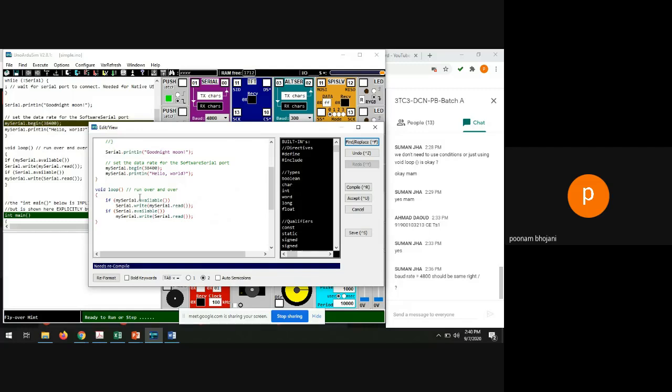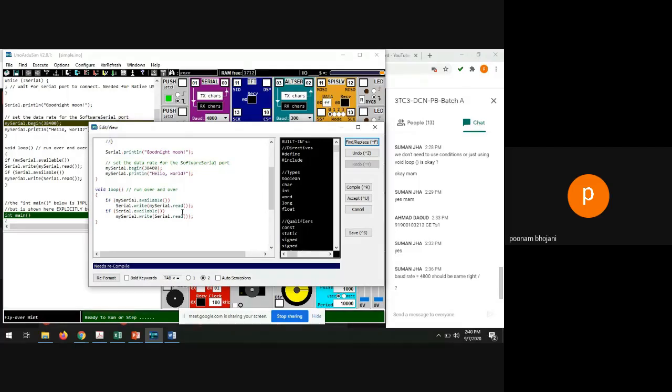What they are saying is, write into the serial port whatever you are reading into the mySerial port. I repeat, write into the serial port whatever you are reading into the mySerial port. And the opposite thing I also want to do: if the serial port is available, then whatever I'm writing, mySerial.write, serial.read. So write to the mySerial port whatever you are reading from the serial port.